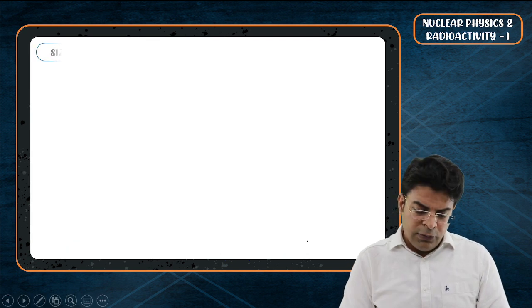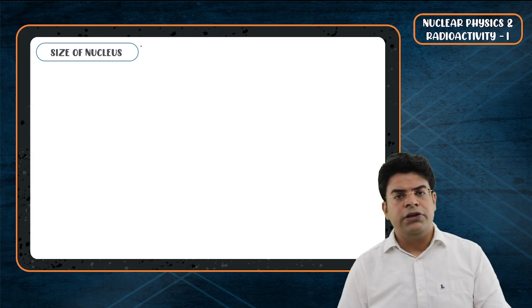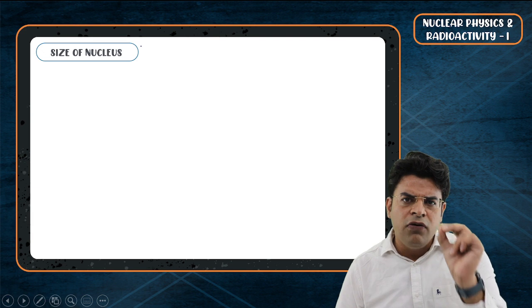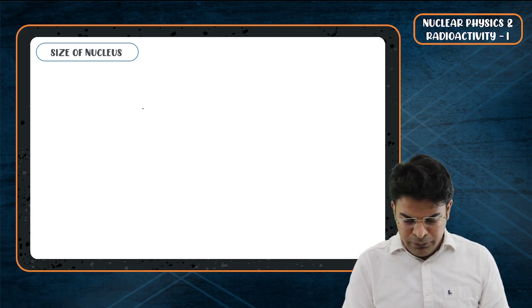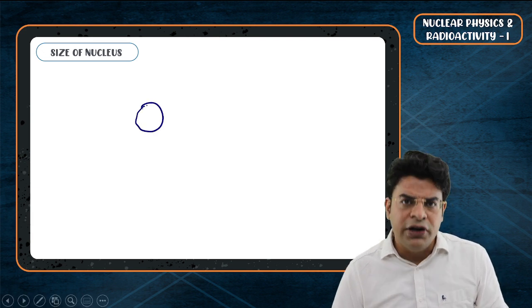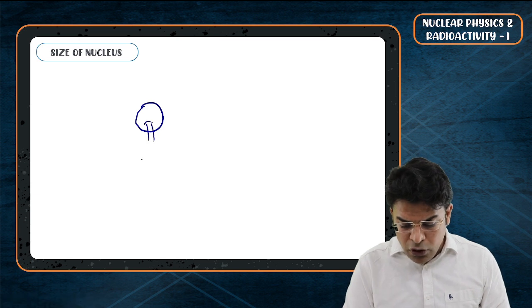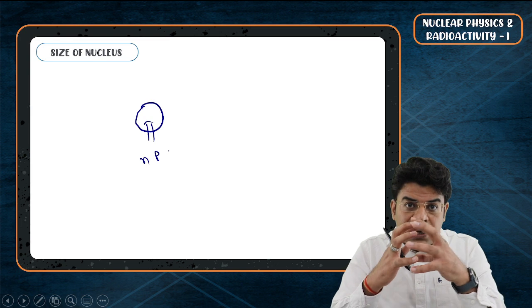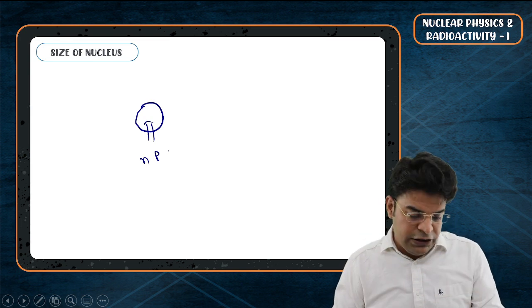Now we will talk about the size of the nucleus. We have already talked that the size of the nucleus is of the order of Fermi. But as the mass number increases, there are more and more neutrons and protons, and the radius of the nucleus starts to increase.